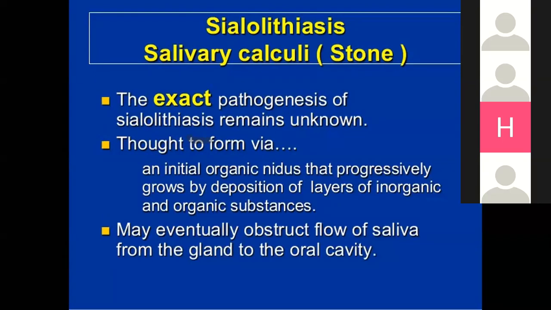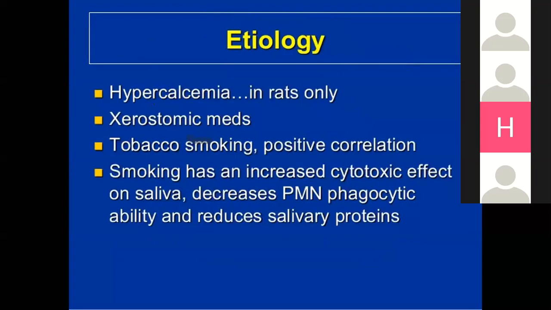Now, the exact pathology of sialolithiasis is unknown, but it starts through an initial organic nidus that progressively grows by deposition of layers of inorganic or organic substances that may eventually obstruct the flow of saliva from the gland to the oral cavity. Risk factors include hypercalcemia and xerostomia. Tobacco smoking has a positive correlation: smoking has an increased cytotoxic effect on saliva and can decrease the phagocytosis ability of mononuclear cells and reduce the salivary protein. So they lead to reduced formation of the stone.